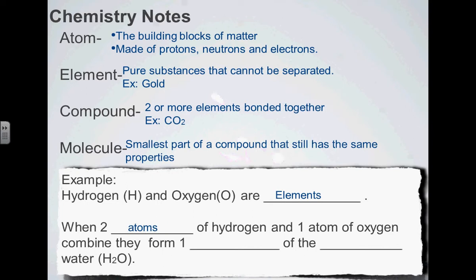Atoms of hydrogen, and I take one atom of oxygen and combine them, they would form one, Jonathan? Molecule of the Sachin? Compound water. That's how those words relate.